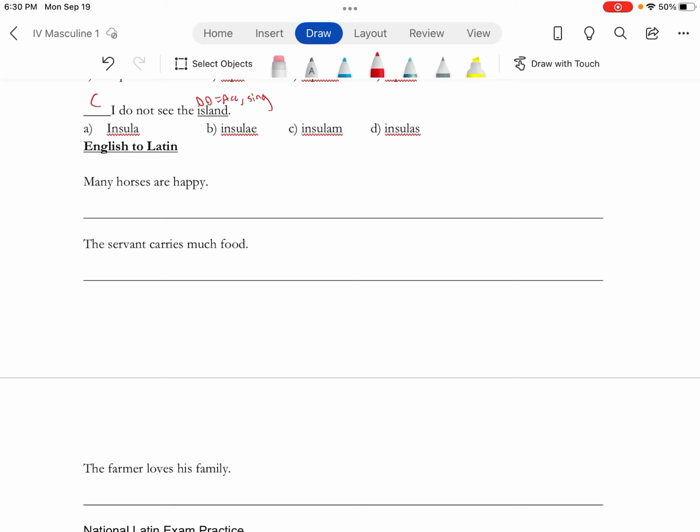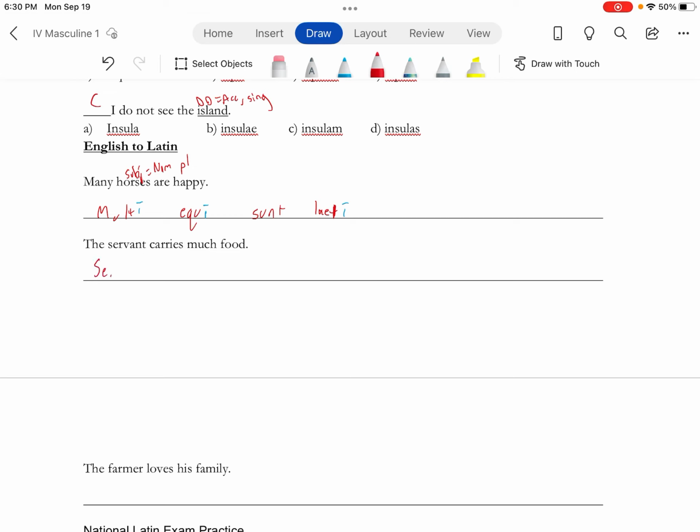Now I'm going to write the words in first, but don't write them just yet. So we've got multus, equus, sunt, litus. Those are the words there. Many horses, this is the subject, so it is going to be nominative plural. To make it nominative plural, I need to change that, and that, and that. Nominative plural for US goes to I, which means all these describing horses need to be an I as well.